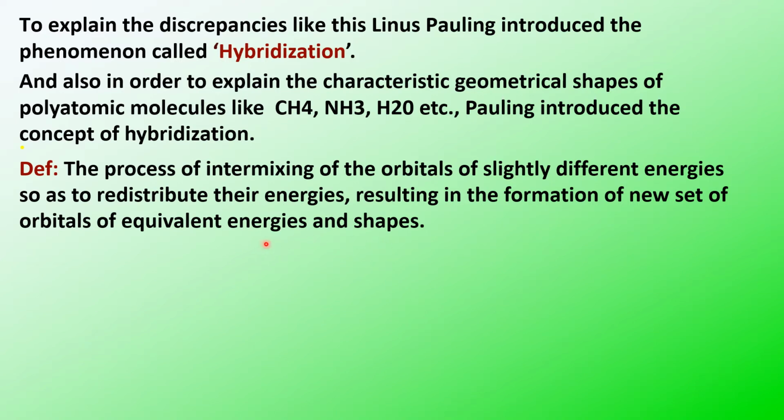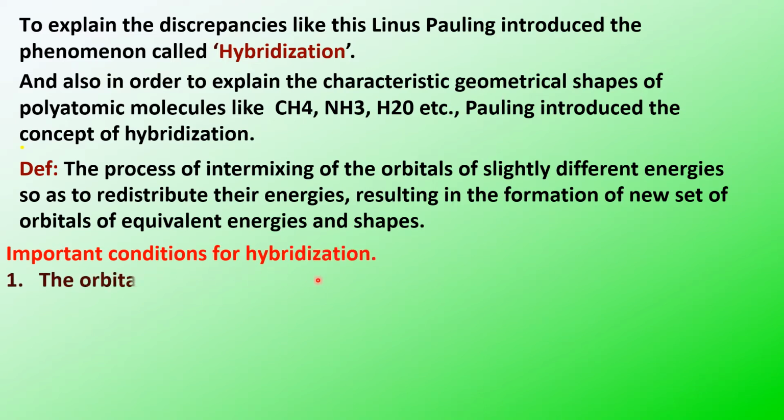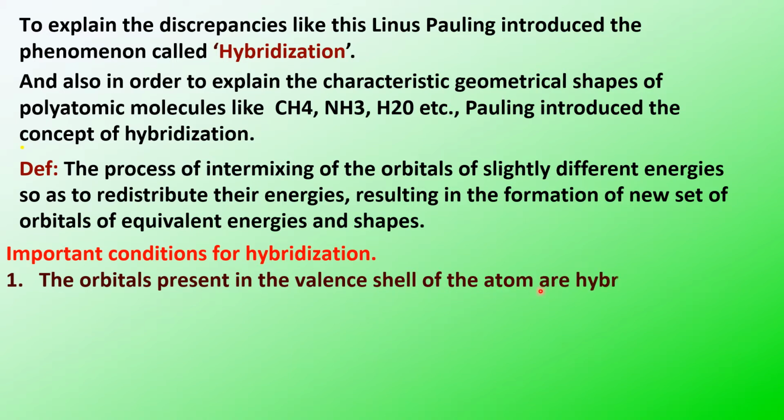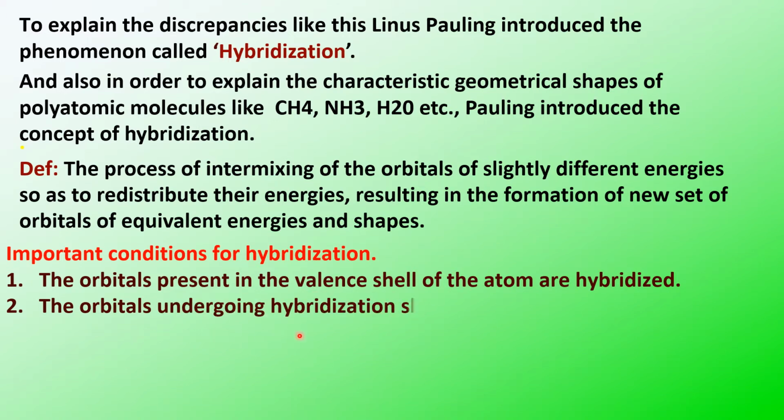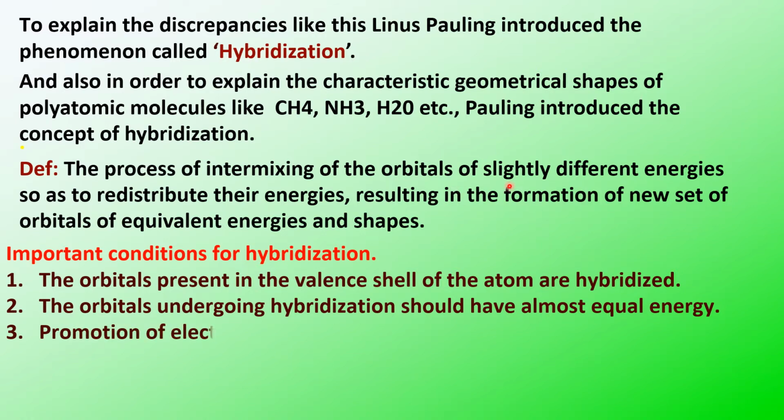There are some important conditions for hybridization. We have to follow certain conditions while the orbitals are mixing. The first one is that the orbitals present in the valence shell of the atoms are hybridized. That means only the orbitals present in the valence shell participate. The other is that the orbitals should have almost equal energy. That means they should not have a large energy difference; they are only slightly different, almost of equal energy.